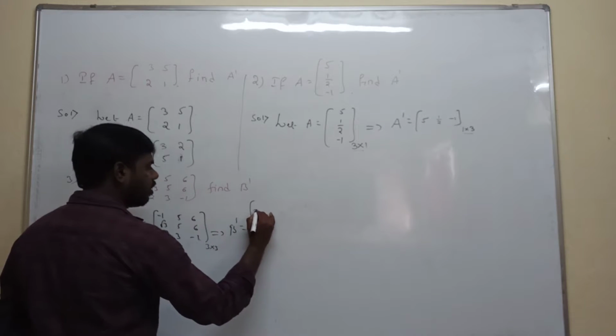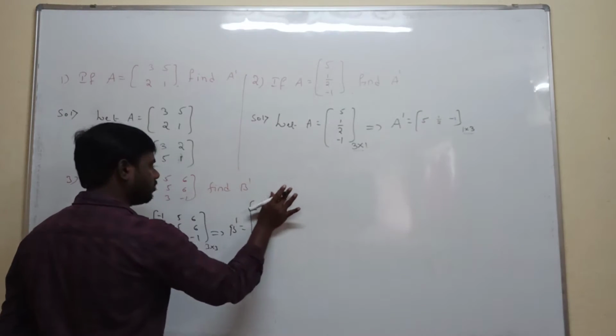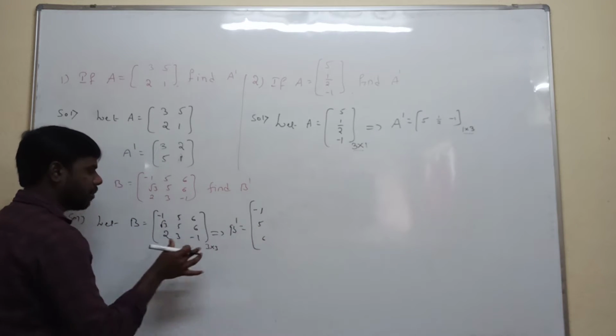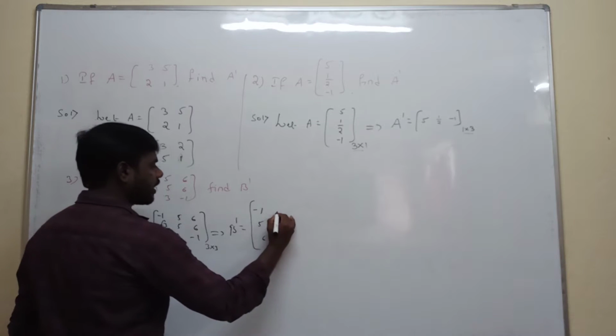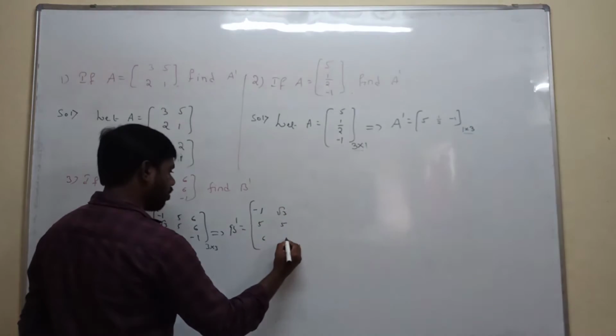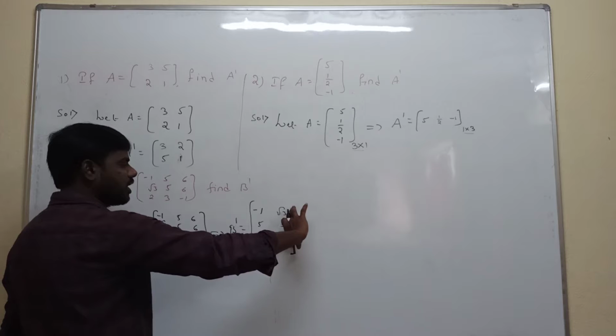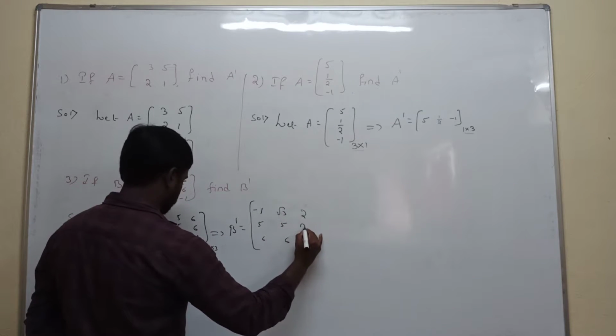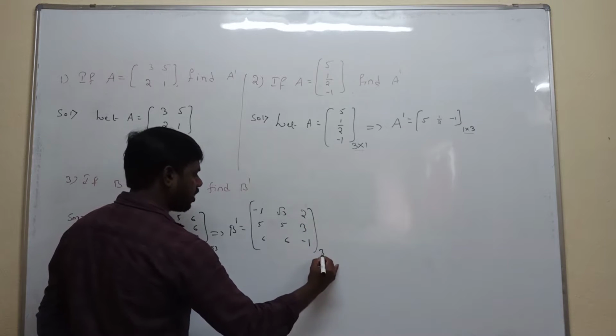It is interchanging the first column: minus 1, 5, 6. First row interchanging first column. Next, second row interchanging second column. The second row is root 3, 5, 6. Second row interchanging second column. Third row interchanging third column: 2, 3, minus 3. We get a 3 by 3 matrix.